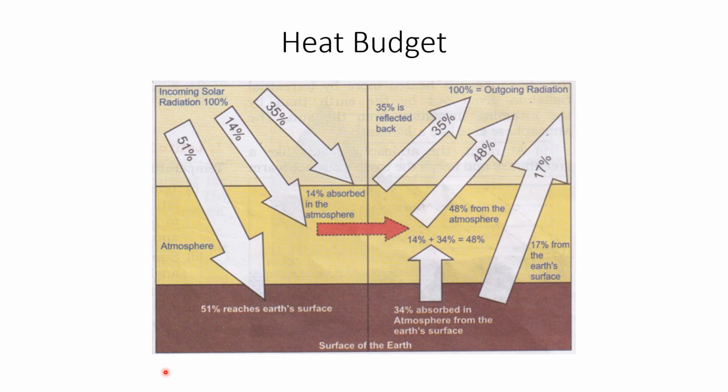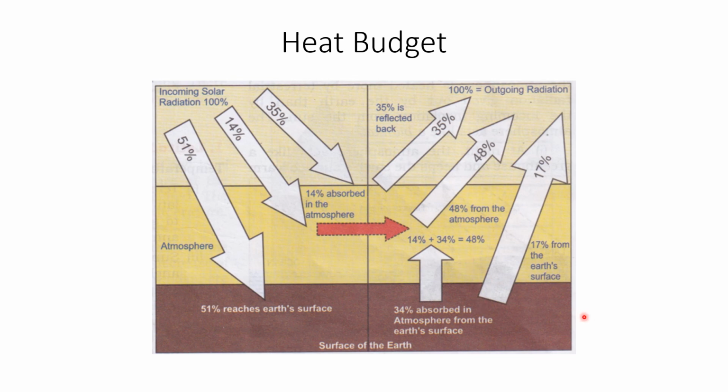If you look at the diagram of the heat budget again, you will notice that the atmosphere is heated more by terrestrial radiation than by the sun's incoming radiation. As you can see clearly, the atmosphere absorbs only 14% of the sun's incoming radiation, whereas it absorbs 34% of terrestrial radiation.